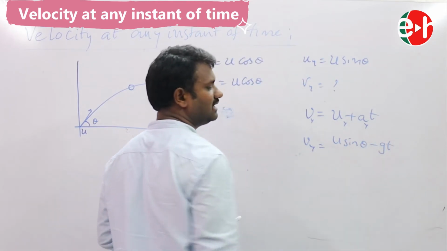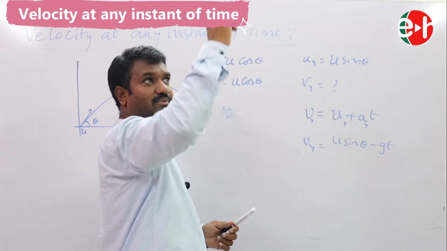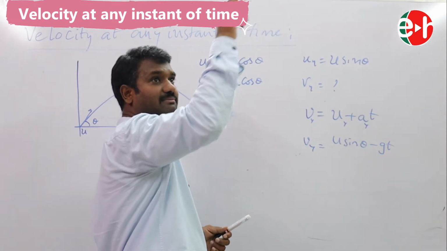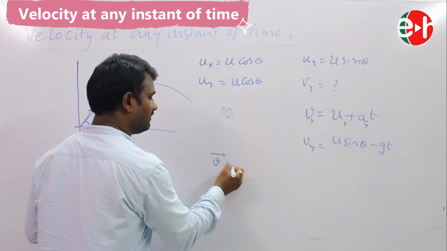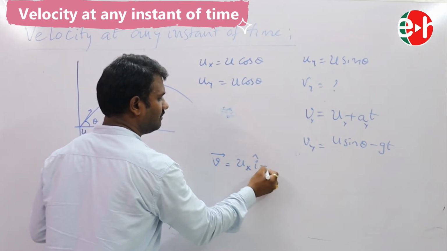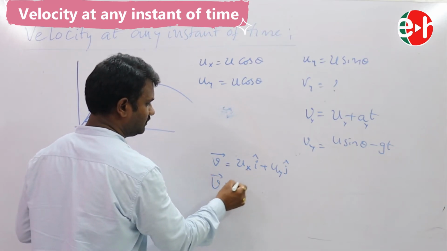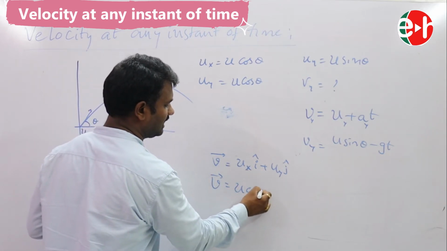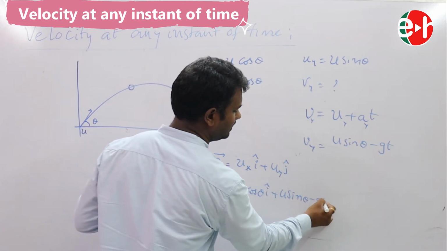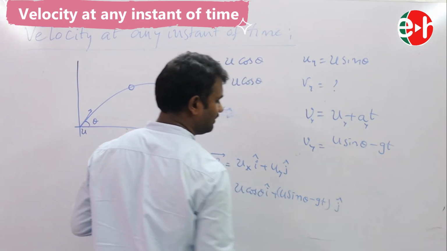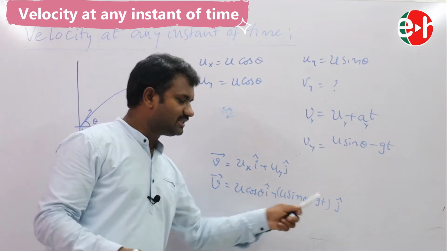You know why I wrote minus g here. G is acting in the downward direction. Initially the velocity is in the upward direction and gravity is in the downward direction. If I take this as up, this is down. Now my velocity in vector form is vx i cap plus vy j cap. So v bar is equal to u cos theta i cap plus (u sin theta minus gt) j cap. If you are aware of vectors, you can easily understand this.